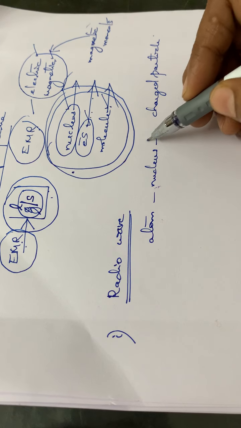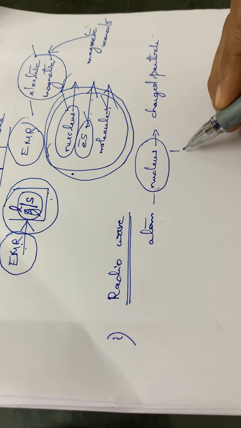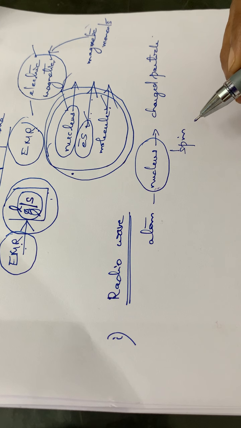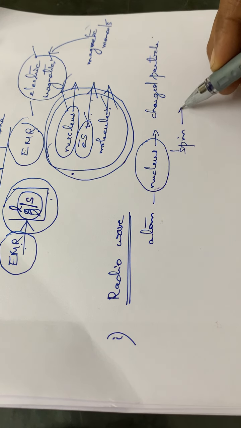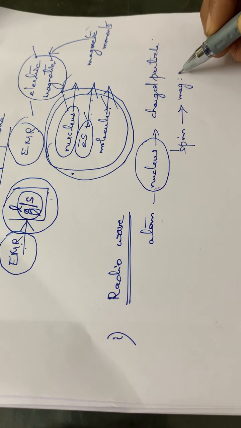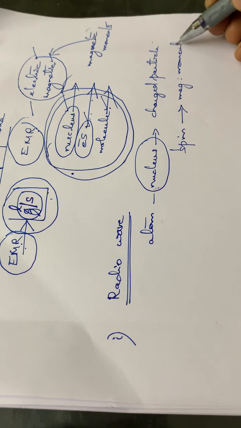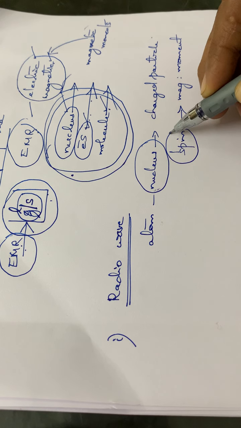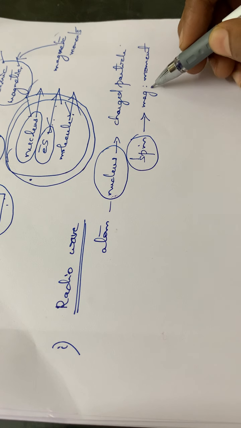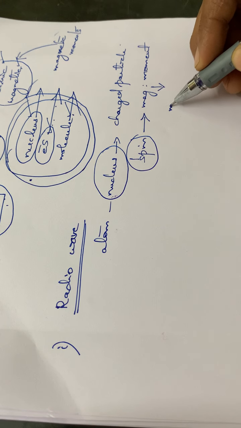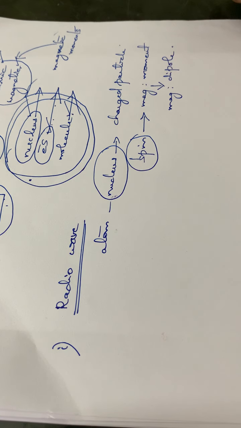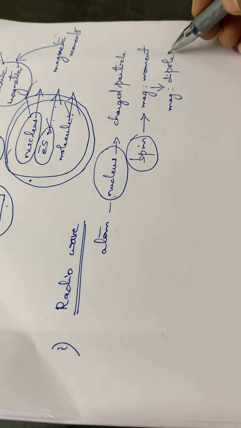As a result of the interaction of the radio wave, the nucleus will have a spin moment. The nucleus is always in a spinning motion, and as a result of this spin, a magnetic moment is generated within that atom. Because of the magnetic moment, the nucleus, or that particular atom, behaves as a magnetic dipole.